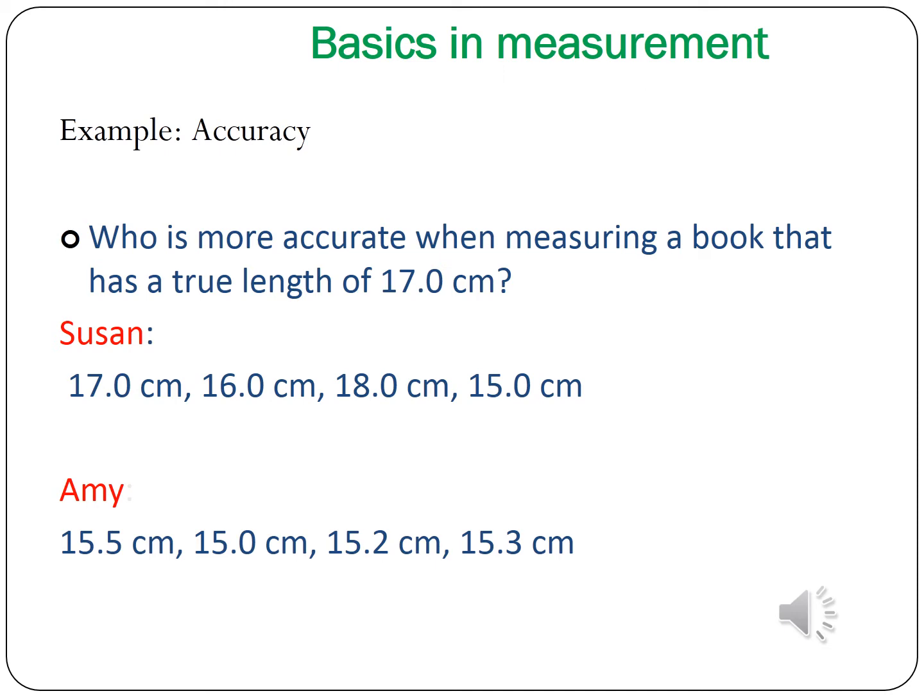So it is said to be accuracy. What value you are expecting, that value is said to be the accurate value. Okay, so what is the question? Who is more accurate when measuring a book that has a true length of 17 cm? Susan: 17 cm, 16 cm, 18 cm and 15 cm. Amy: 15.5 cm, 15.0 cm, 15.2 cm and 15.3 cm. So in this, Susan has the accurate value of 17 cm.